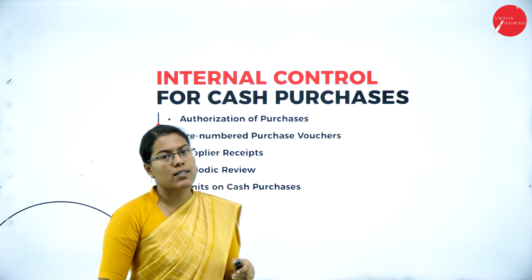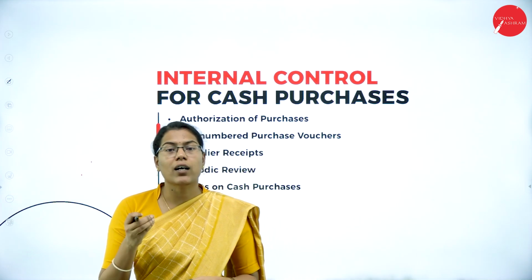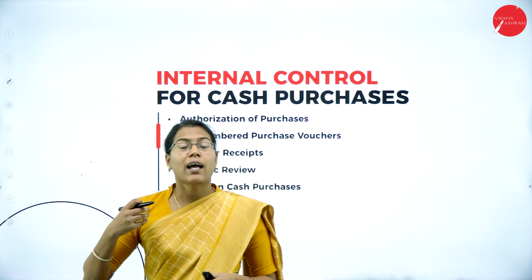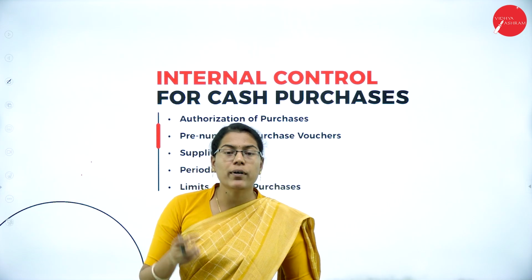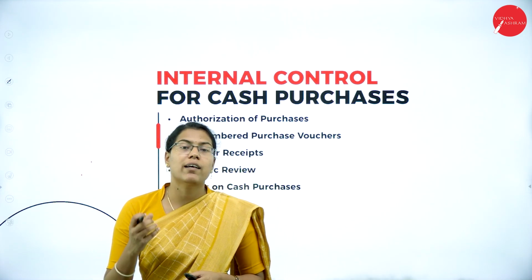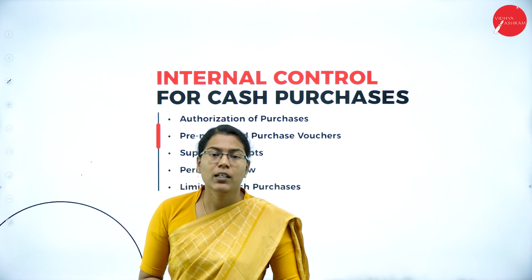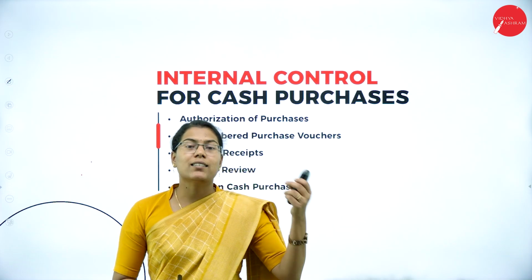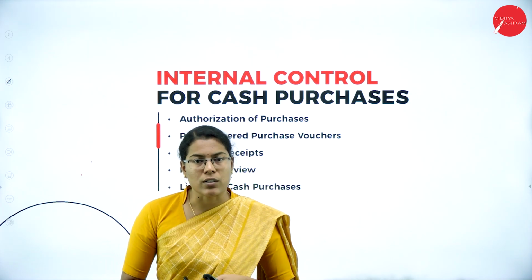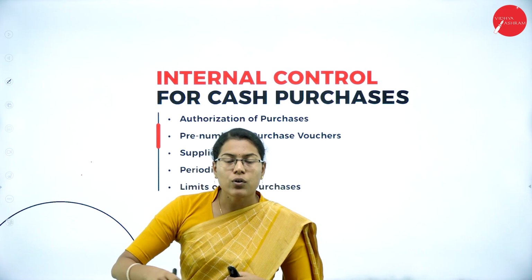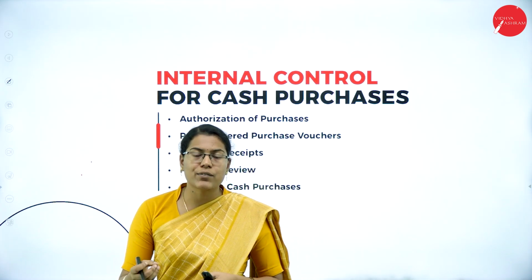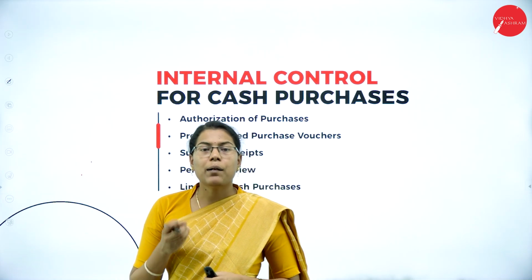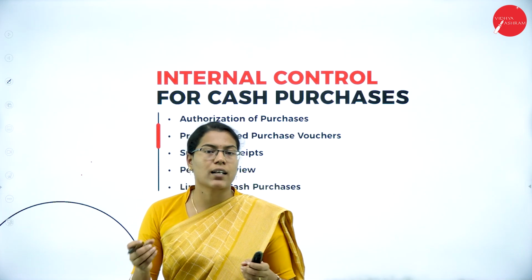Authorization of purchases. All cash purchases should require authorization from the senior managers or senior officers before they are handled in cash. When there is proper authorization, it helps to ensure the validity of a transaction. Say for example, before buying supplies for a small office, the procurement officer may seek the approval of the office manager. The office manager goes through that list of supplies, thinks about whether those things are needed in the office or not, then approves it. This method helps to reduce the fictitious cash purchases that may happen.